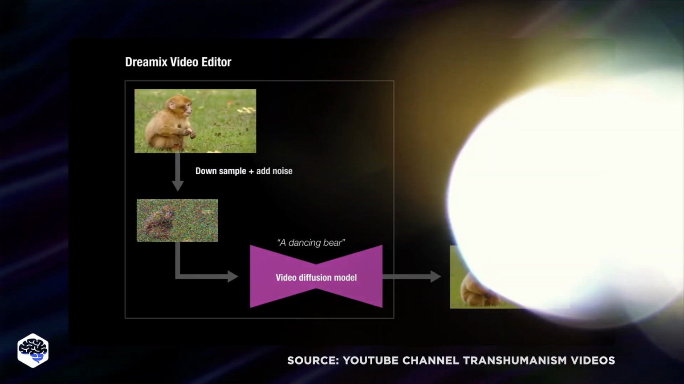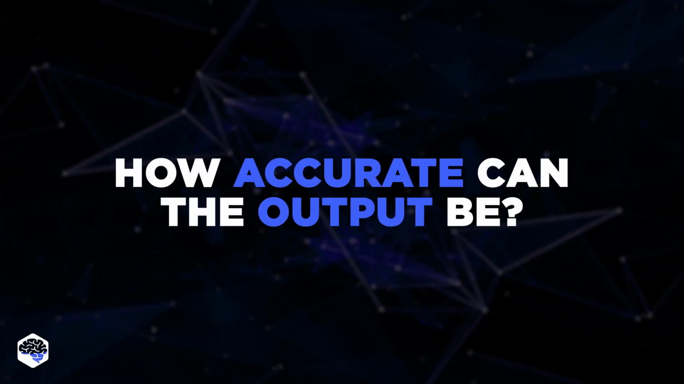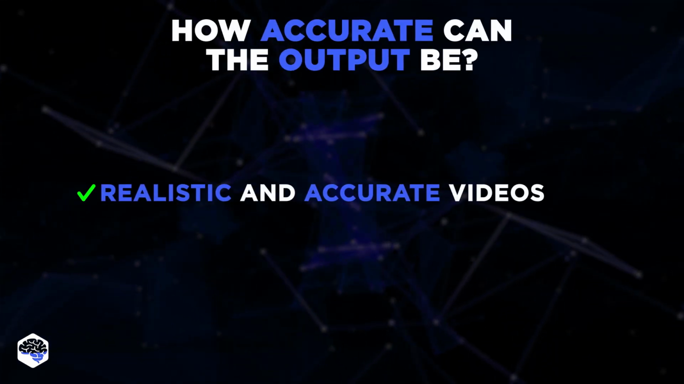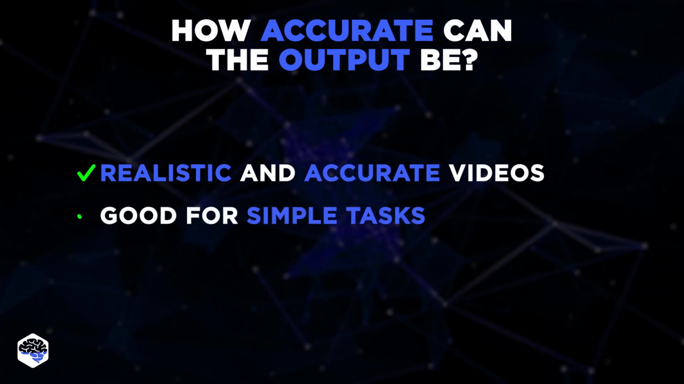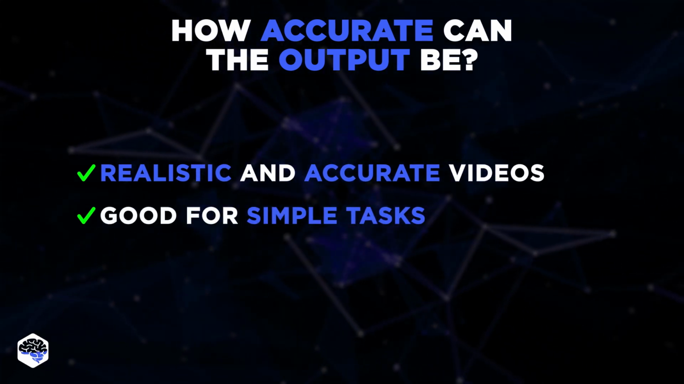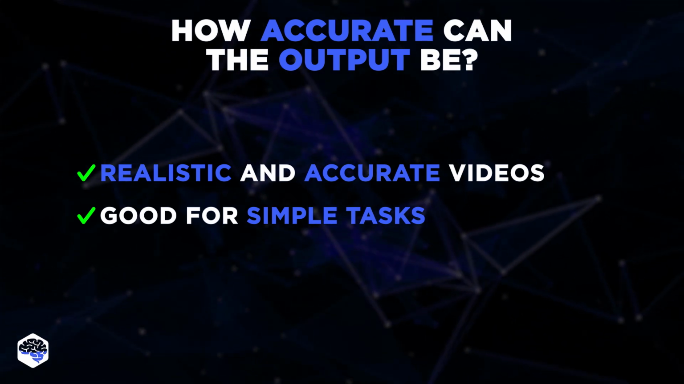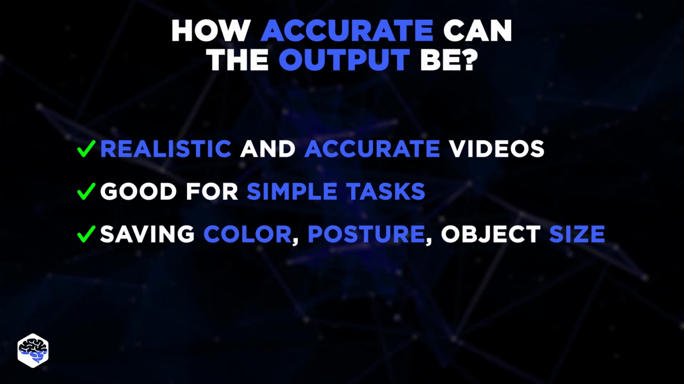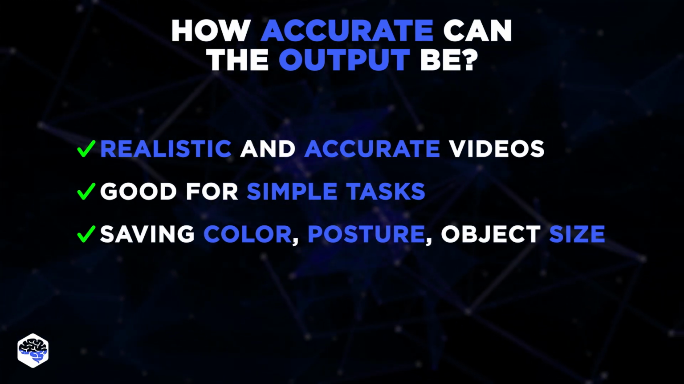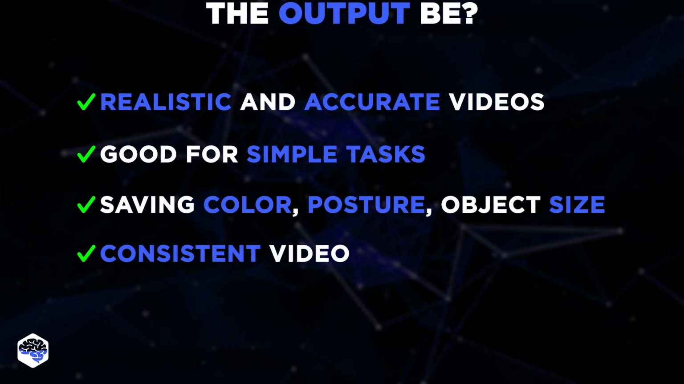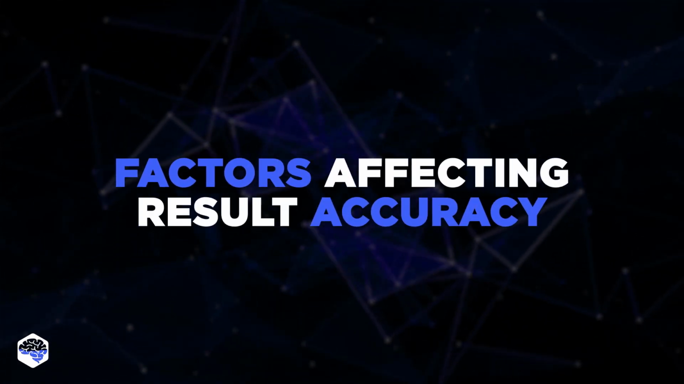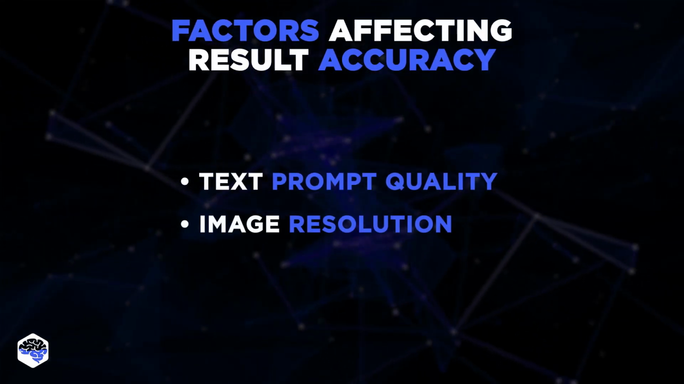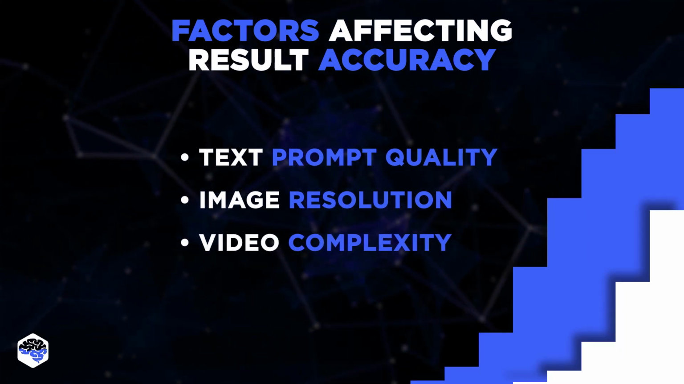This led the Jelvix team to another question. How accurate is the output? As Google claims, Dreamix is able to generate realistic and accurate videos, especially for simple tasks such as changing the background of a video or adding new objects. Dreamix edits the video while maintaining fidelity to color, posture, object size, and camera pose, resulting in a consistent video. However, the accuracy of results may vary depending on a number of factors, including the quality of the text prompt, the image resolution, and the complexity of the video.